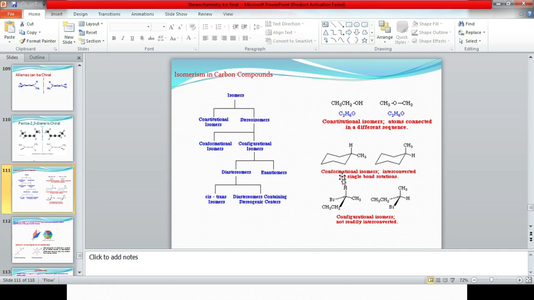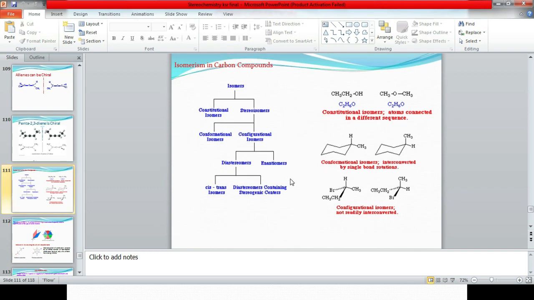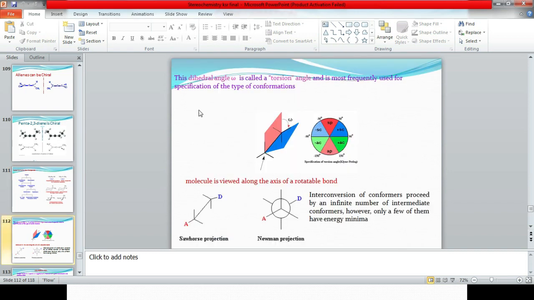Here we are talking about conformational isomerism, which is interconverted by single bond rotation. It is a free rotation. This angle is called the torsional angle, or mostly the specific type of conformation is used. This is the Sawhorse projection, and this is the Newman projection.